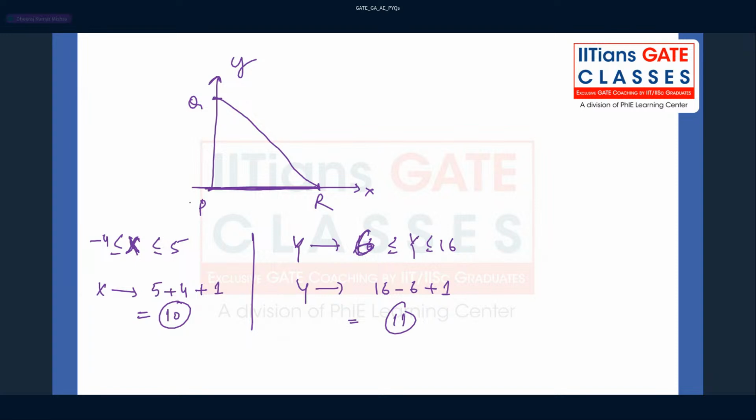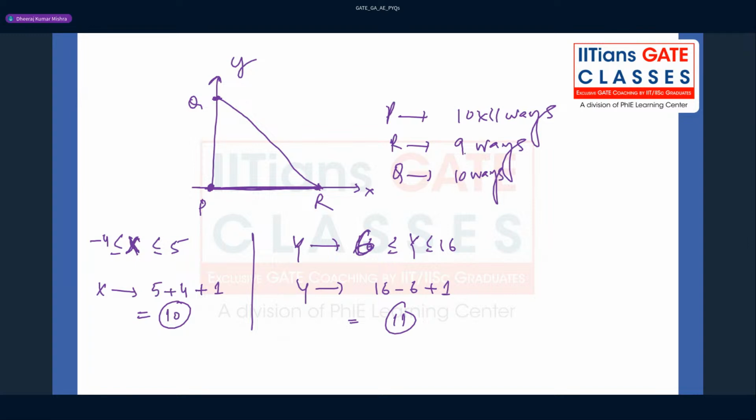So how many ways can this P be chosen? That is very important to keep in mind, right? So you can just think about it. So this P can be chosen. I mean, you have to take P if you are selecting this point R on the X axis, right? So this P has to be considered for Q also, right? So you can say that P can be chosen in 10 into 11 ways, right? And R has to be 9 ways. Okay, and then Q has to be chosen how many ways? You can say 10 ways.